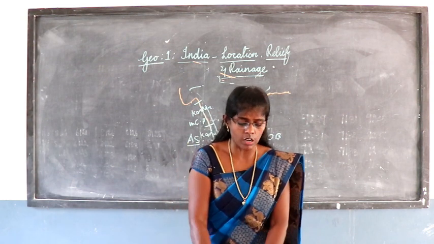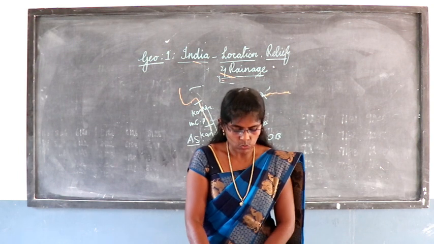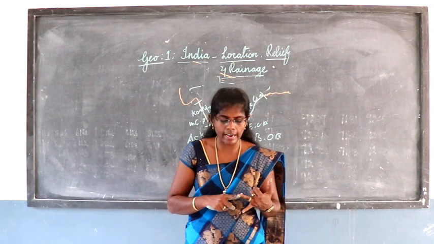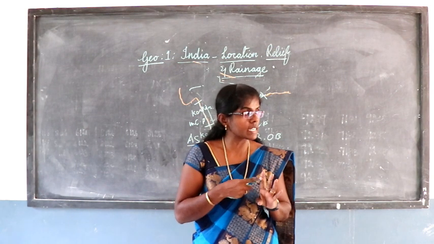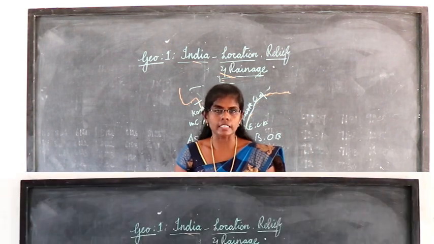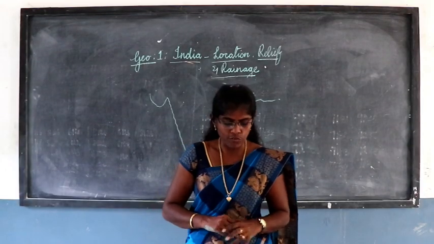So we have seen, children, the physiographic divisions. We saw six of them. First one is the Himalayan mountains. The second one is the Great Northern Plains, and then the Peninsular Plateau. The fourth one is the Indian Desert. The last ones are the coastal plains as well as islands. Now we'll see about the drainage system of India.